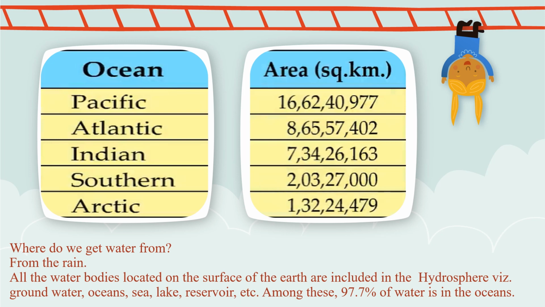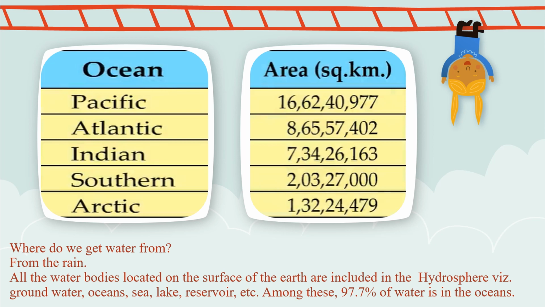So let's measure the area of each ocean that is surrounded by the earth. Pacific Ocean, as per the area in square kilometers, is 166240977. That is, when you count it, you have to say 16 crores 62 lakh 40,977.